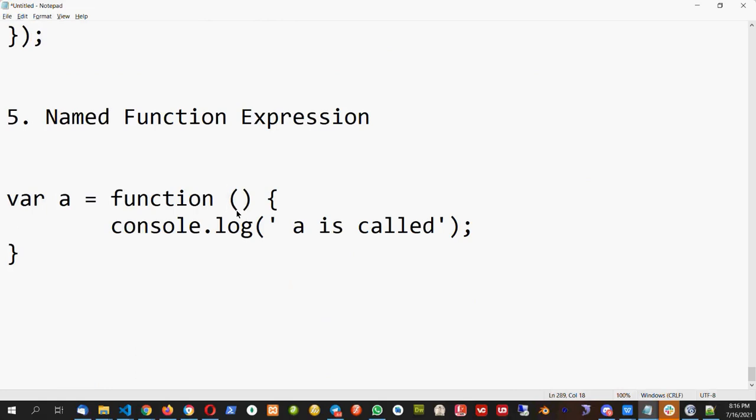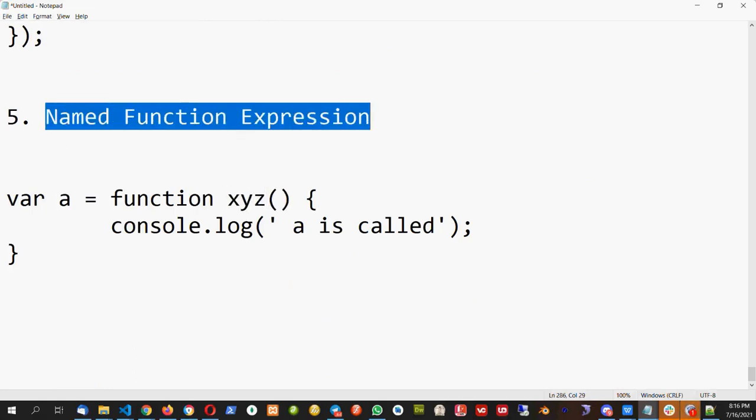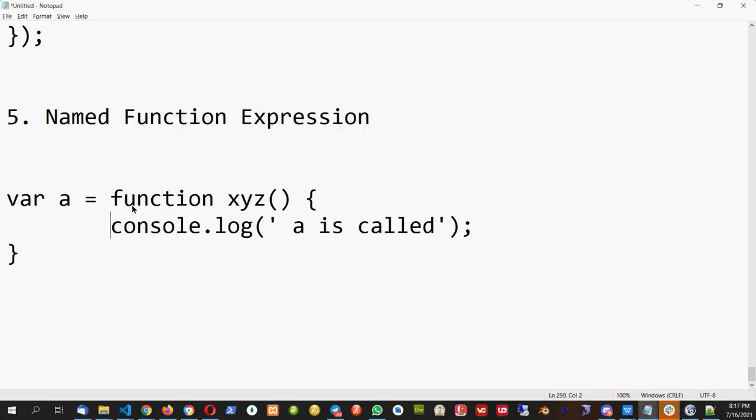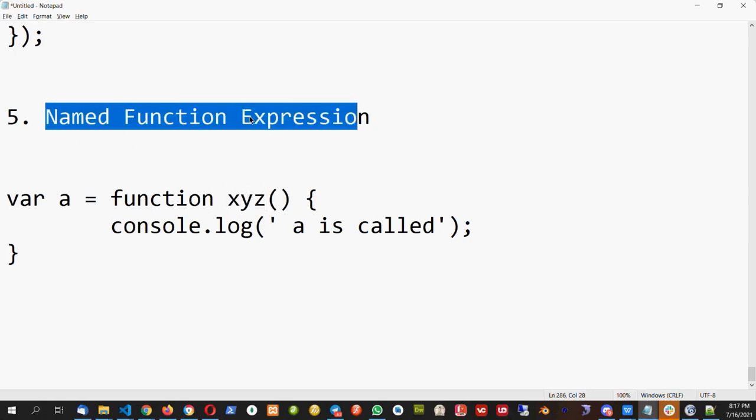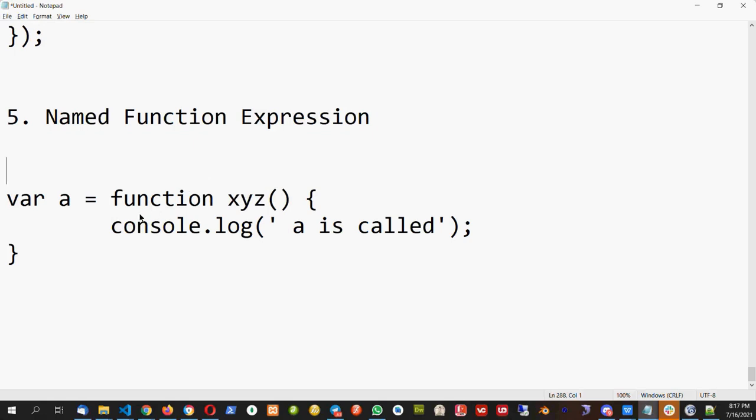But if I put some name here, x, y, z, then it will become named function expression. So generally, this is the function expression. But if I put some name, then it will become the named function expression.